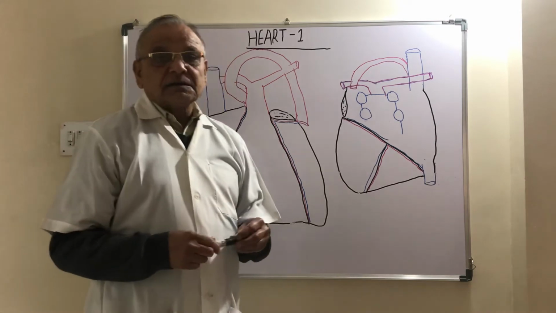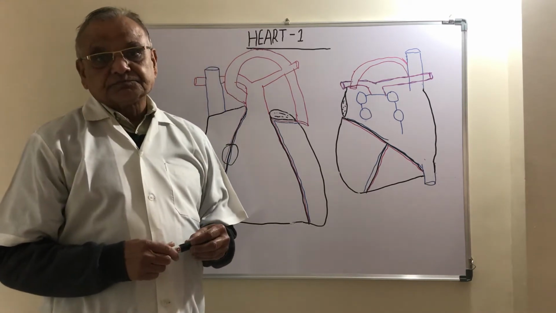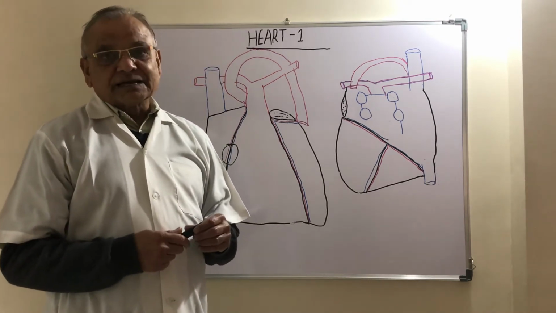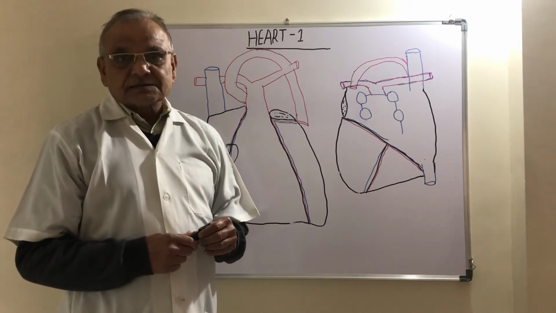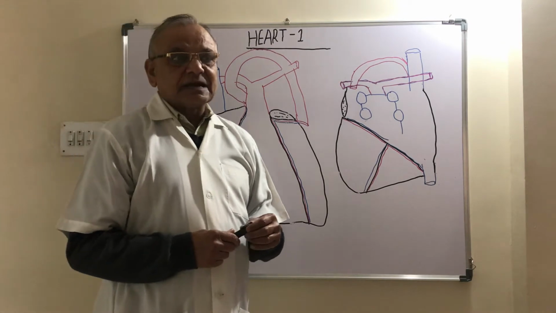Now heart is conical in shape, having one base, one apex, three surfaces and four borders.